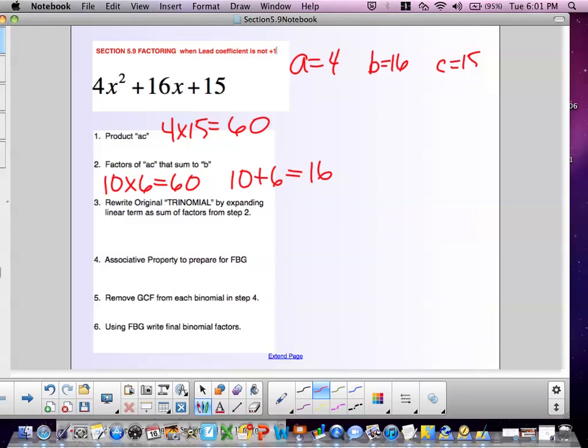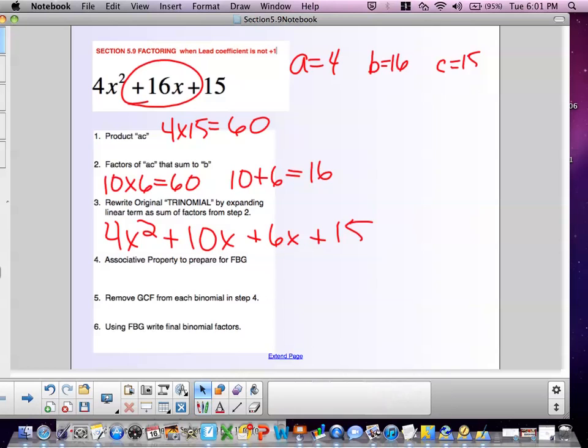Step number 3 in the algorithm, rewrite the original trinomial, expanding this middle term, the linear term, as a sum. So let's write 16x as the sum of 10x plus 6x. I now have a polynomial with 4 terms, and the way I factor a polynomial with 4 terms is to use factor by grouping. So I look at each pairing, remove what they have in common,